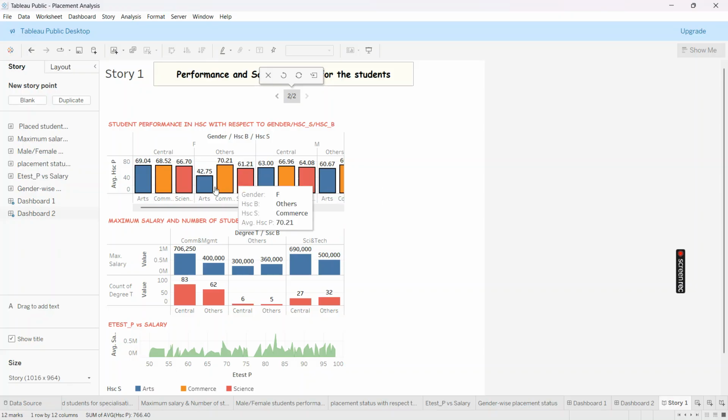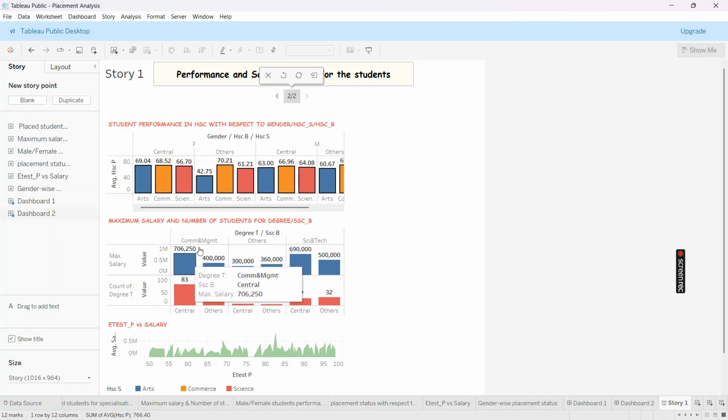So we have prepared a bar chart having the categories in the columns and having the measurement values, which are nothing but maximum salary and count of degree, in rows with respect to degree and SSC.